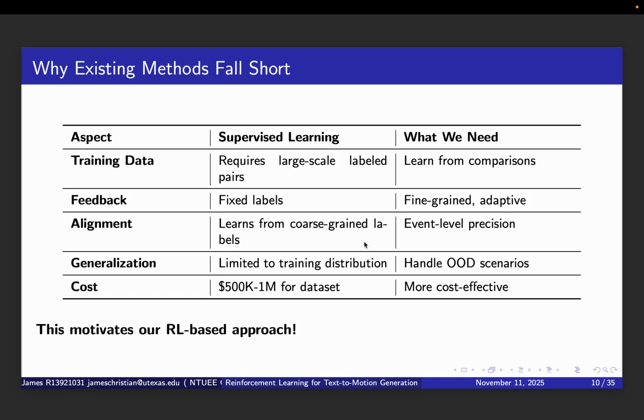It's limited to the training distribution, but we need to handle out of distribution scenarios. And financially it costs $500,000 to $1 million for a dataset when we need something more cost effective. This gap is exactly what motivates our RL based approach. As we'll see, reinforcement learning with preference learning can address each of these limitations.